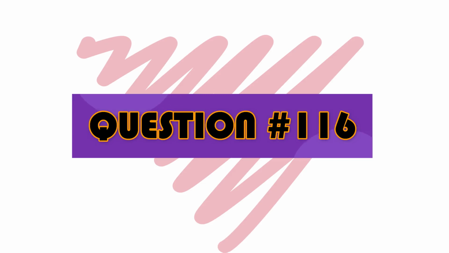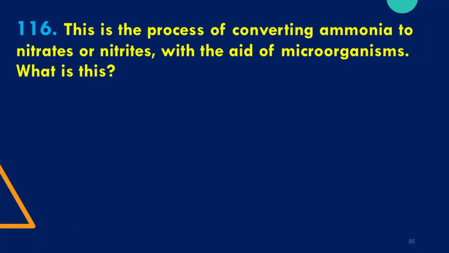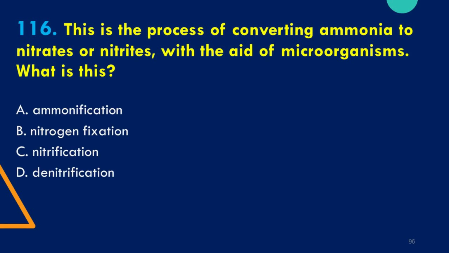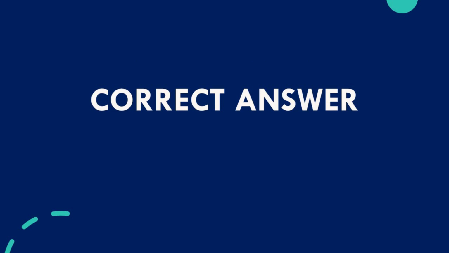Question number 116. This is the process of converting ammonia to nitrates or nitrites, with the aid of microorganisms. What is this? Is it A. Ammonification, B. Nitrogen fixation, C. Nitrification, or D. Denitrification? The correct answer is C. Nitrification.